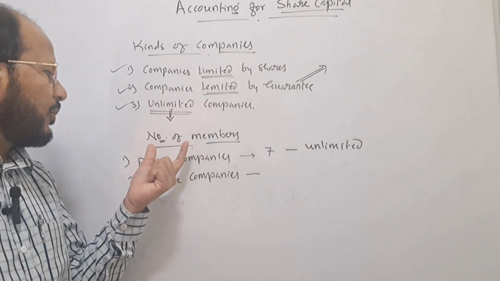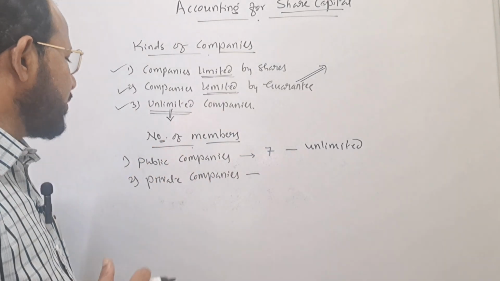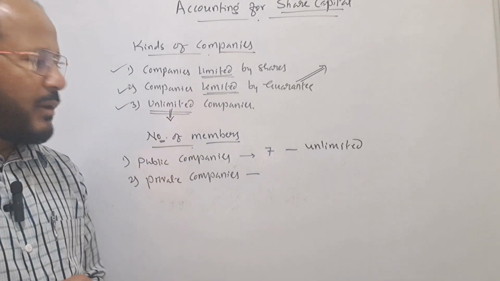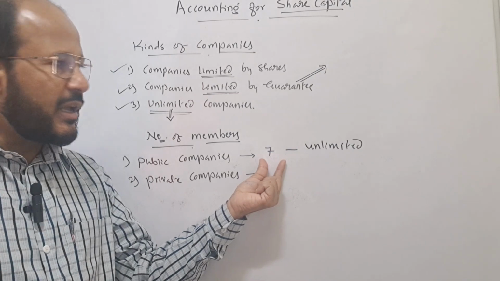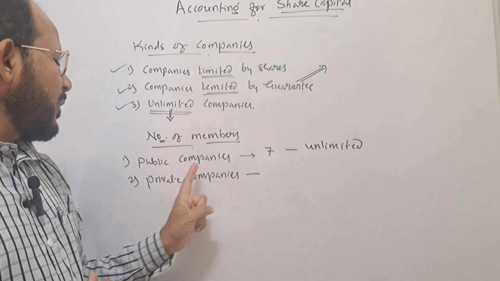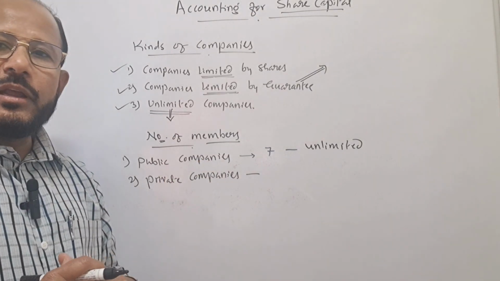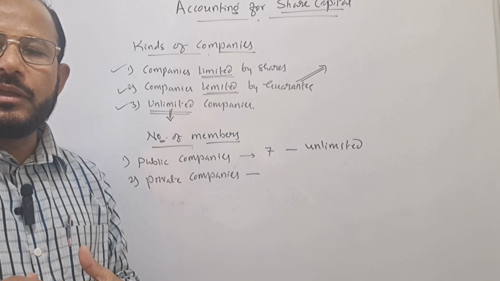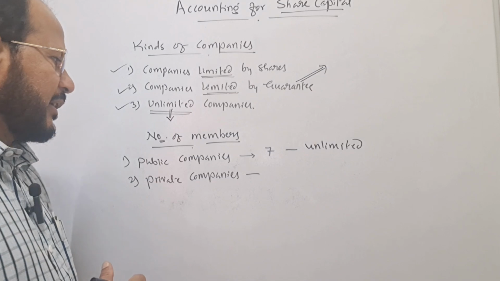Okay, on the basis of number of members, the company may be classified into two types: public company and private company. Public company means a company which is formed with minimum 7 members and maximum number of members is unlimited. Next one is, in case of public company, transferability of the shares is not restricted. Here the members or the shareholders can transfer their shares to others.